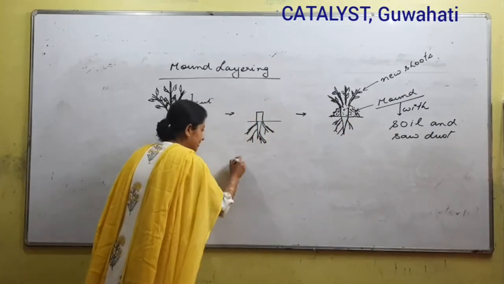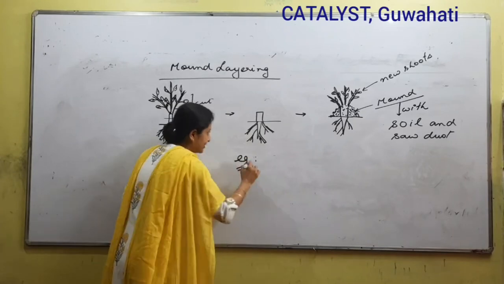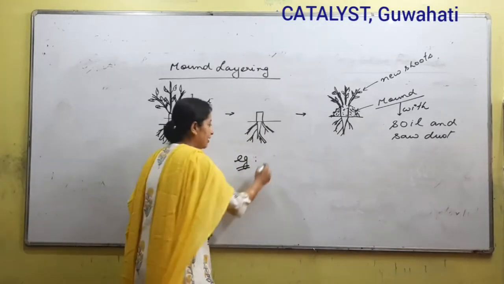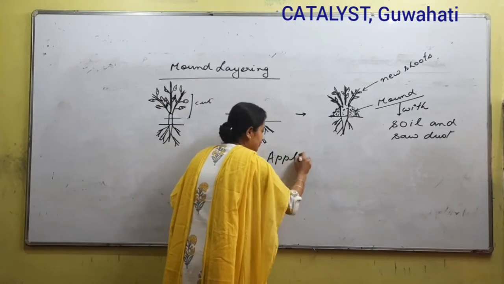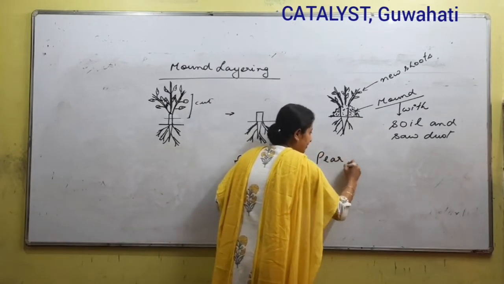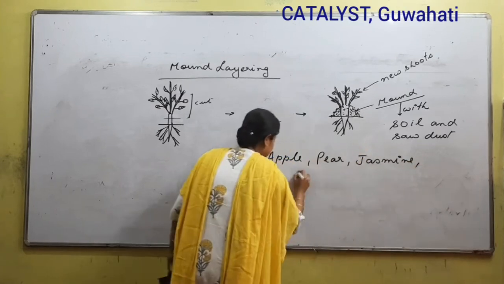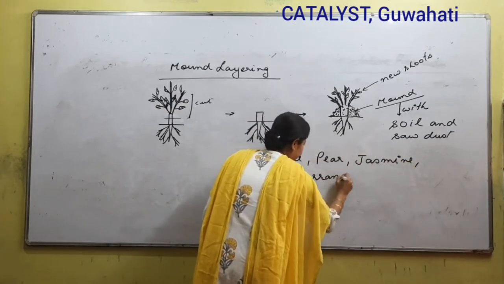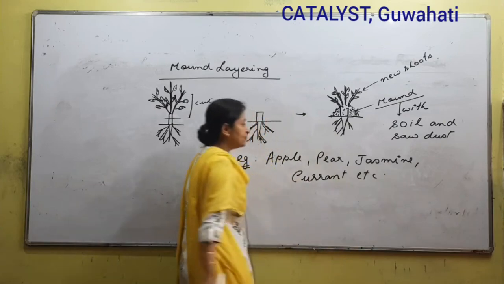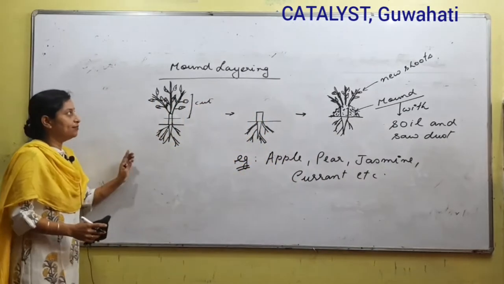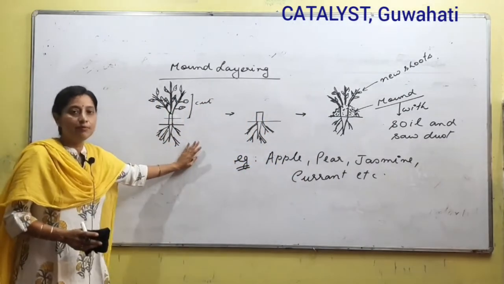The examples of plants that can be propagated with the help of mound layering are apple, pear, jasmine, currant, etc. So these are the plants that can be propagated with the help of mound layering. So this was the fourth type of layering.